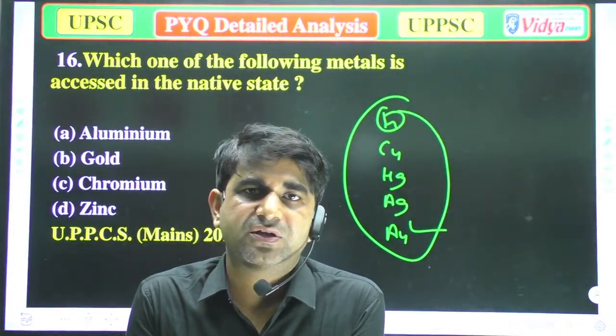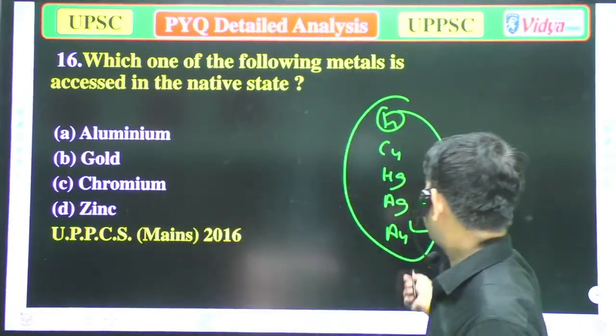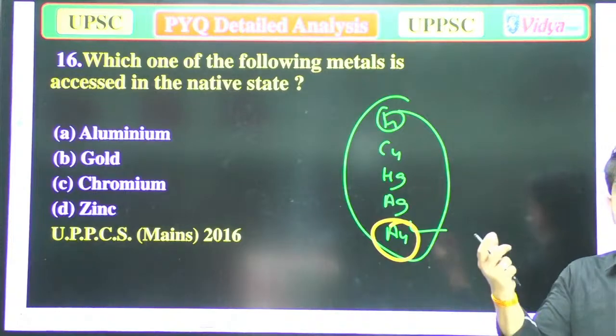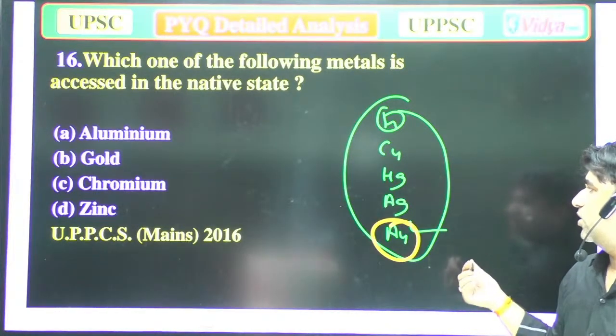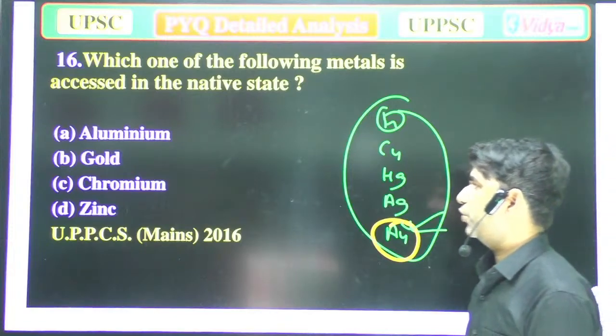These are mainly found in the native state. Because gold is at the lowest place in the reactive series, it is the correct answer. So gold is the correct answer.